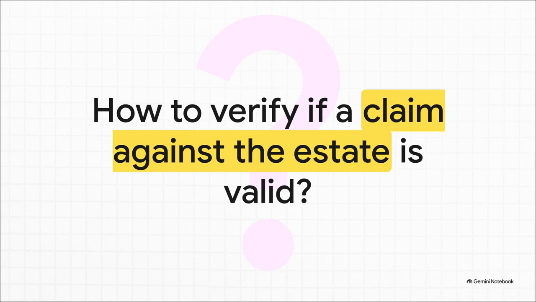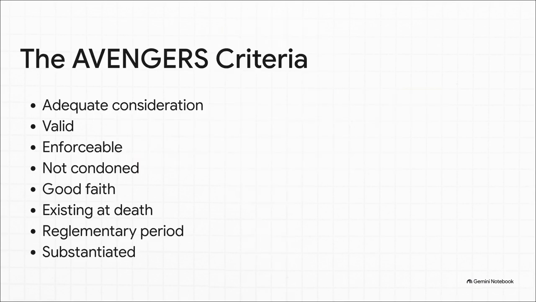So how do you, as the brilliant future CPA, audit this claim? You have to apply the AVENGERS criteria. You basically run the debt through this gauntlet and check off every single letter. The debt must be for adequate and full consideration. It's got to be valid and legally enforceable in court.